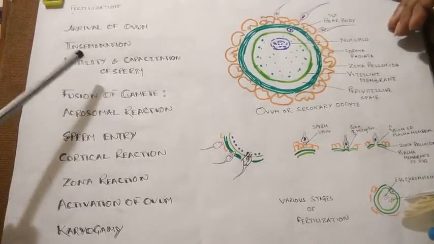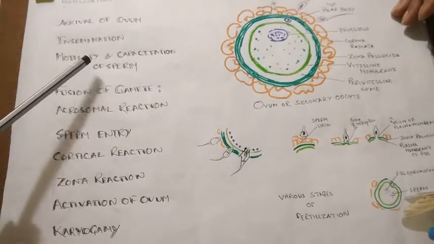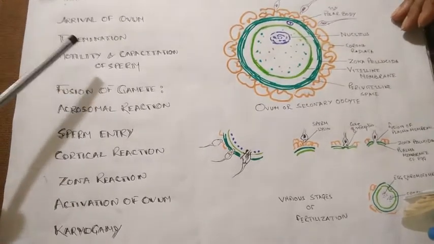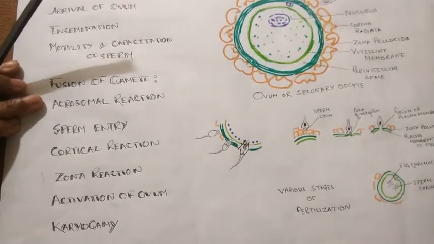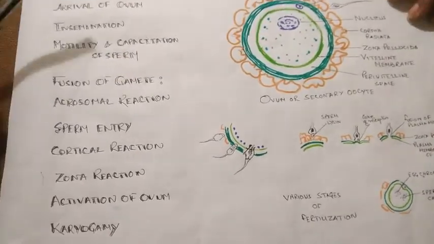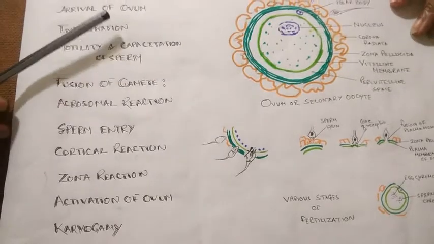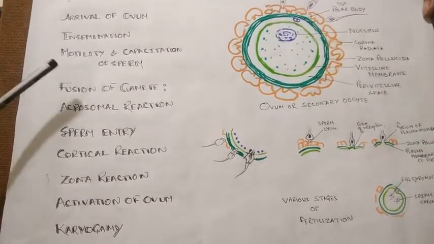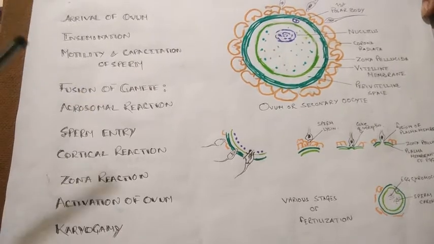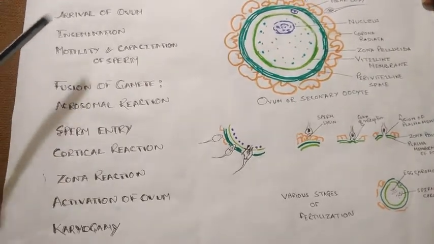Now, for convenience of our study, we have divided the whole fertilization into various subphases. First of all, it is the arrival of the ovum, because the ovum is produced in the ovary, so it has to come to the site of fertilization.